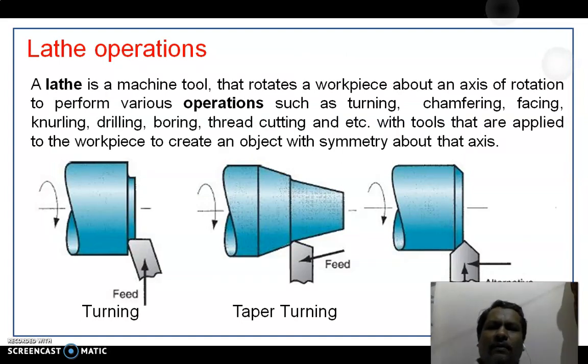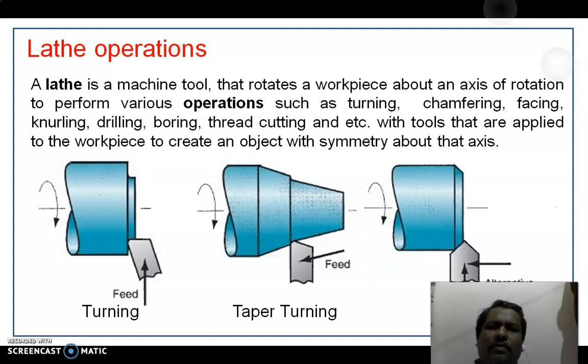We'll start from lathe operations. In lathe, we can carry out n number of operations ranging from turning, chamfering, facing, knurling, drilling, boring, thread cutting and other operations. Here at the end of the machining, you will get the symmetrical features. On either side of the center, you will get the same shape.